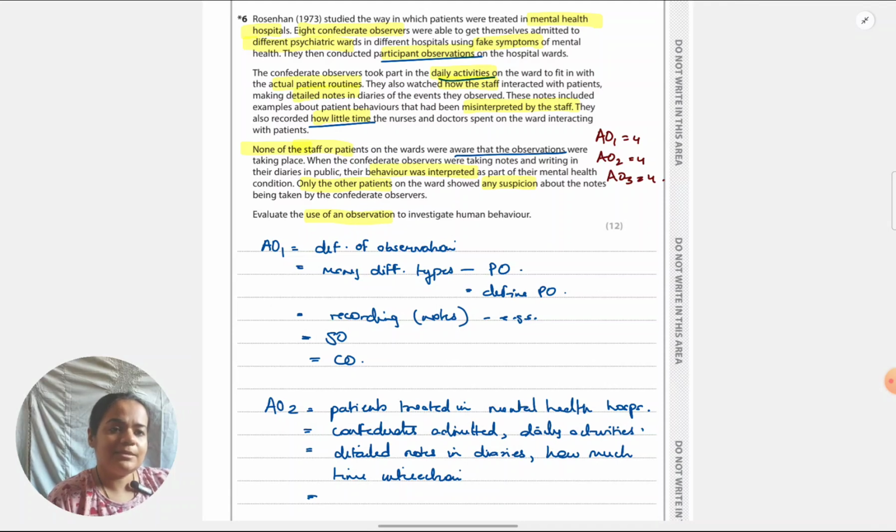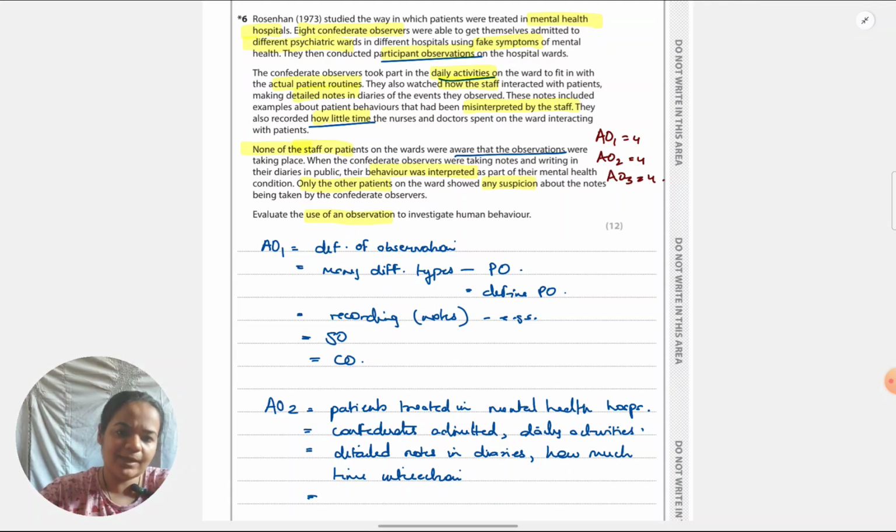The second is interaction time with nurses and doctors. So, that's why it is structured. Then, coming to covert observation, why I'm saying it's covert because clearly they mentioned neither staff nor patients knew that some observation is taking place. So, that justifies covert observation. It's for 4 marks. Strictly, you have to give 4 points.